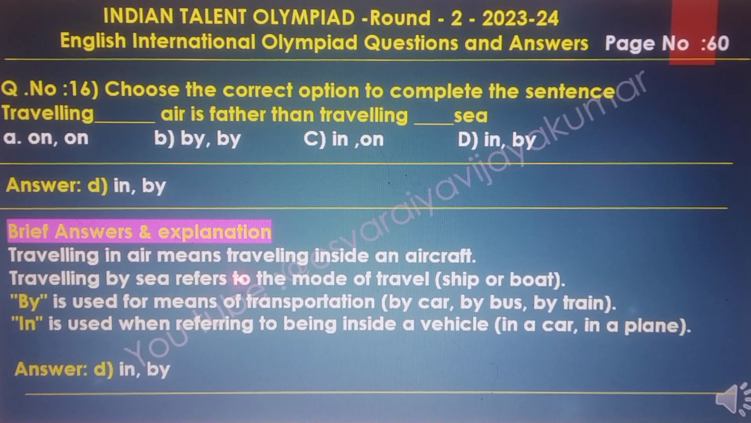Traveling in air means traveling inside an aircraft. Traveling by sea refers to the mode of travel, ship or boat. By is used for means of transportation: by car, by bus, by train. And in is used when referring to being inside a vehicle: in a car, in a plane. Answer is D, in, by.